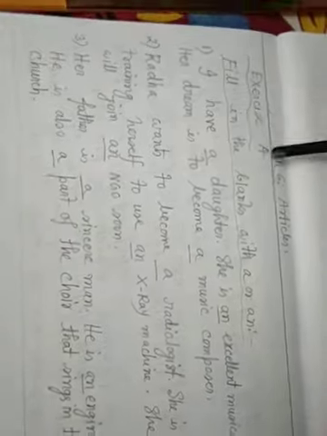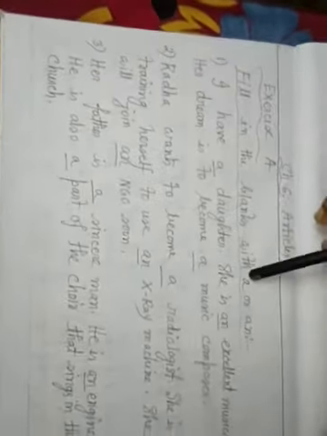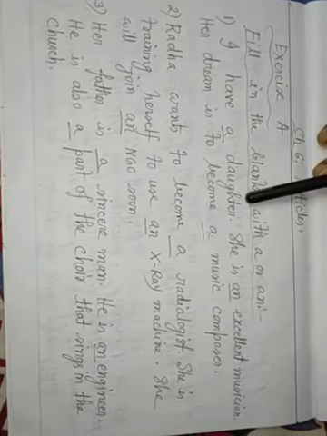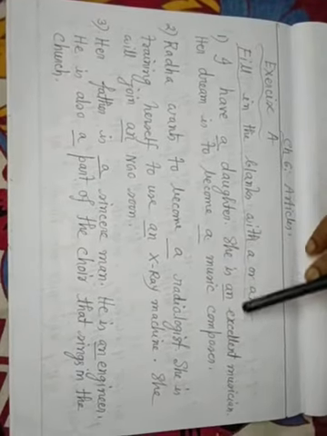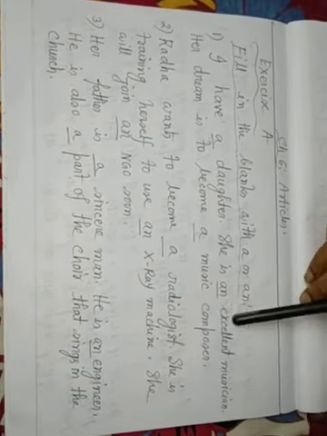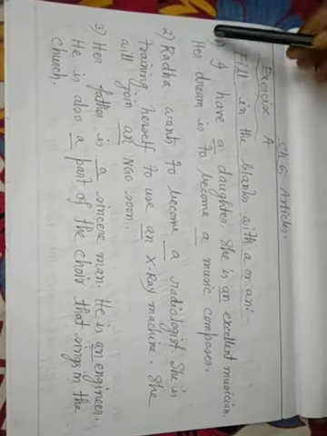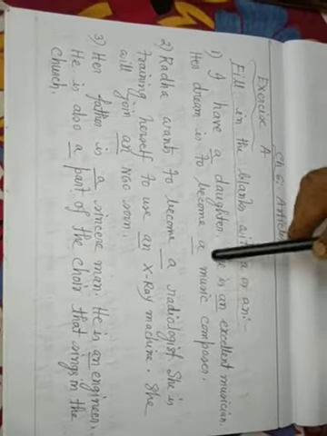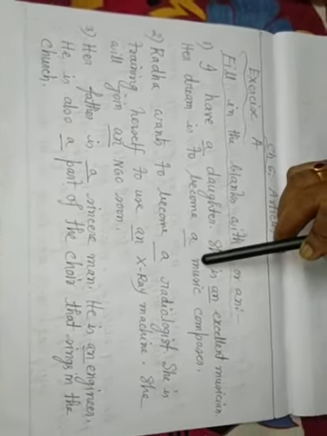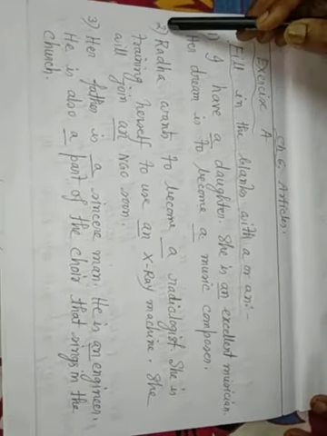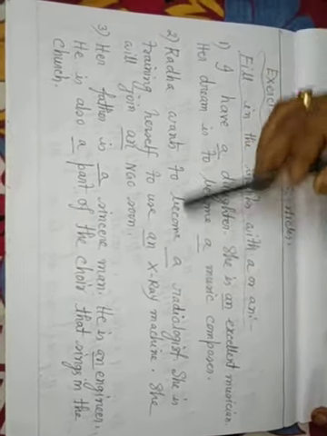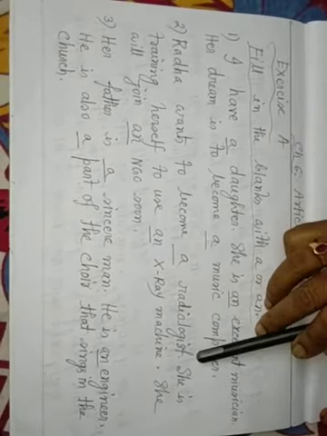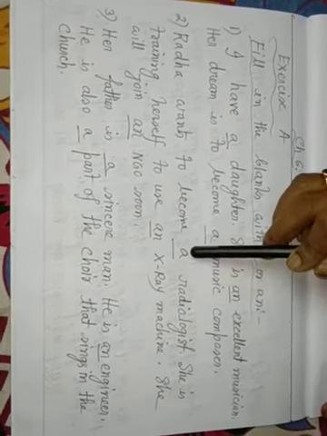Chapter 6, exercise A. Fill in the blanks with a or an. Number 1, I have dash daughter: a daughter. D, she is an excellent musician; E, the first letter is a vowel, so an. Her dream is to become a dash music composer. Music starts with M, so a. Number 2, Radha wants to become dash radiologist. Radiologist, R, first letter, so a radiologist.